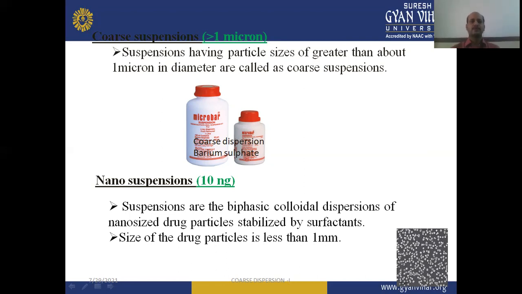So based on the particle size, we can classify the suspensions. Either it may be in the form of colloidal suspension, or in the form of coarse suspensions, or it may be classified as nanosuspensions.